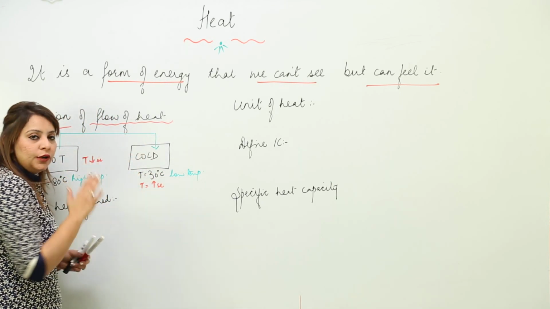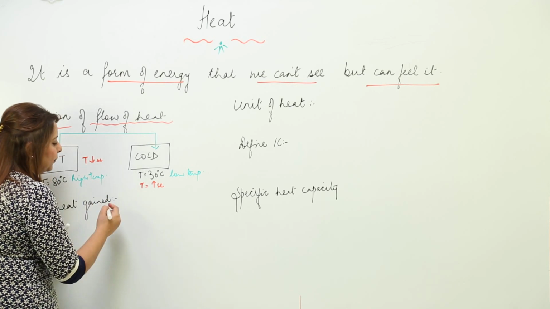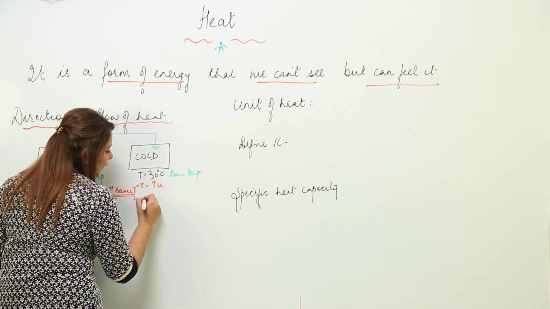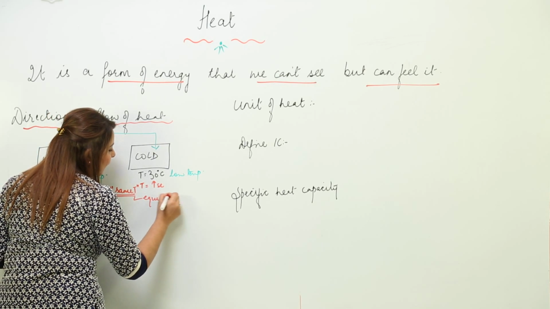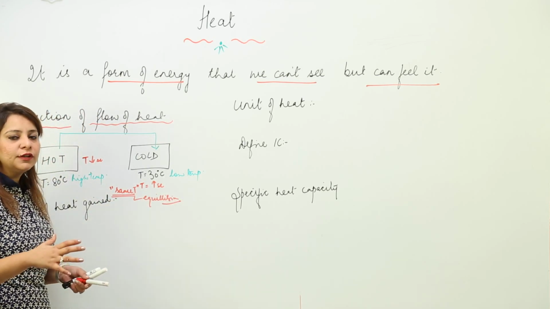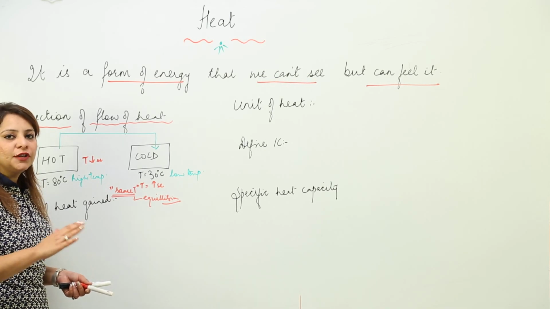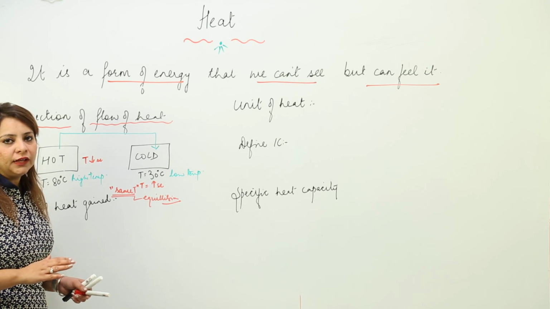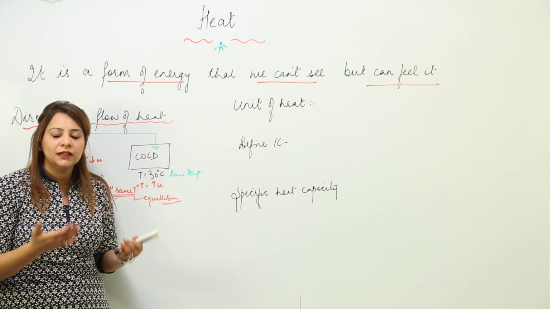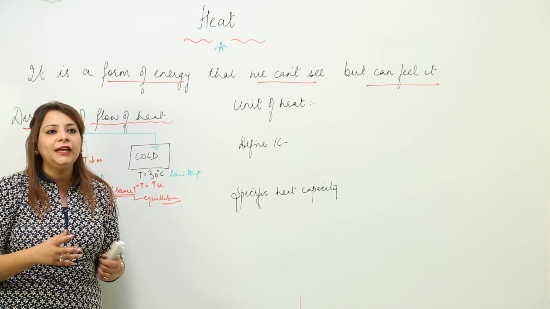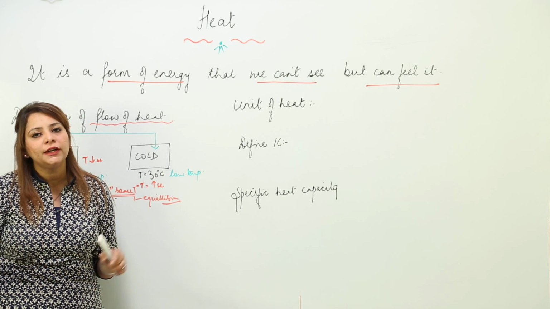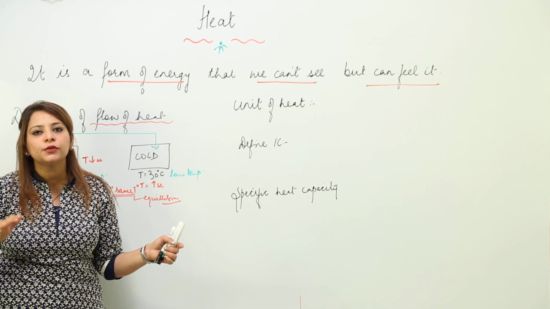And the flow of heat will continue till the time they both attain the same temperature, and that is the condition of equilibrium. That means at that state they have actually achieved an equal amount of heat, and their temperature becomes equal. At this point, when the temperature becomes equal, there will be no further flow of heat. So this is how the flow of heat occurs. This is a common thing: flow of anything will occur from a body which possesses it to a body which does not. Hot possesses heat, cold doesn't, so heat is going to flow from hot to cold body.